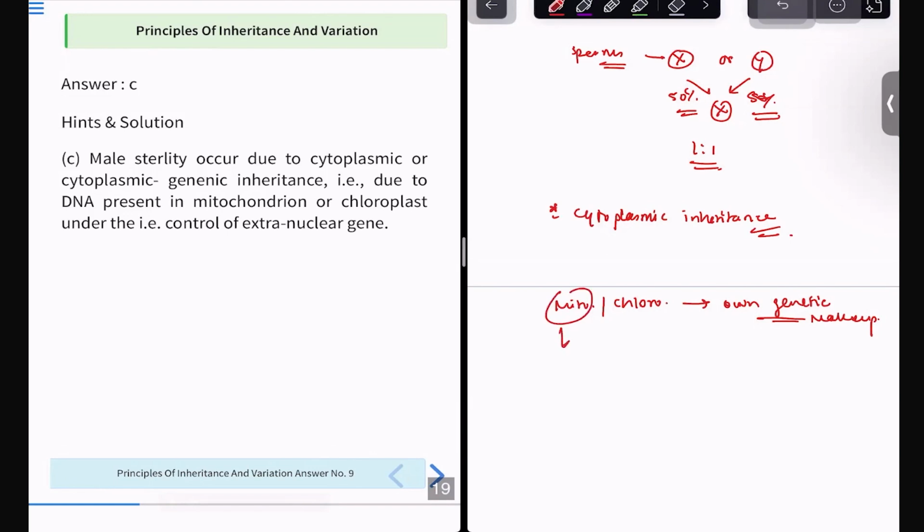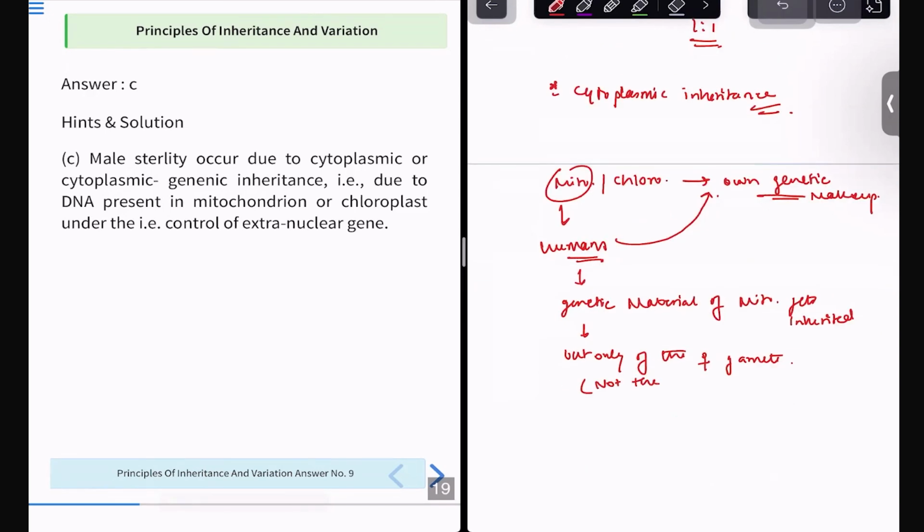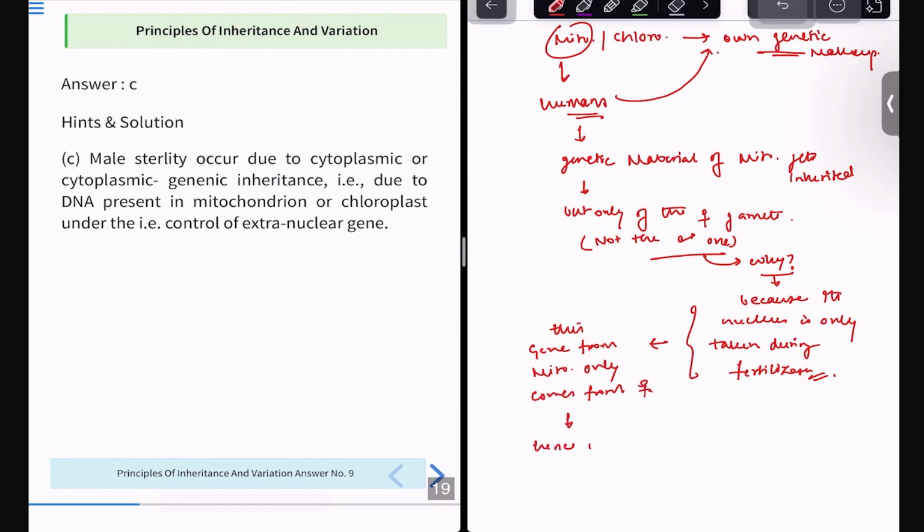Now, mitochondria are present in humans, and they also contain their own genetic material. That genetic material of the mitochondria gets inherited only from the female gamete, not the male one. Why? Because only its nucleus is taken during fertilization. So this gene from the mitochondria only comes from the female. Hence, it's called mitochondrial inheritance or cytoplasmic inheritance.